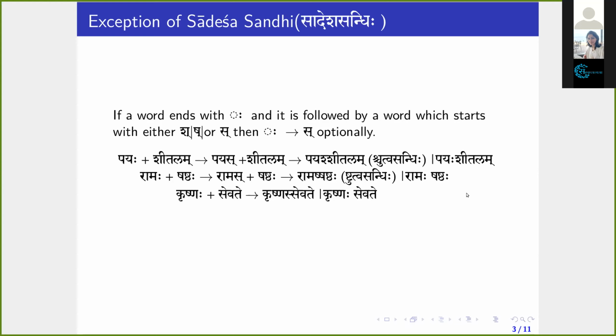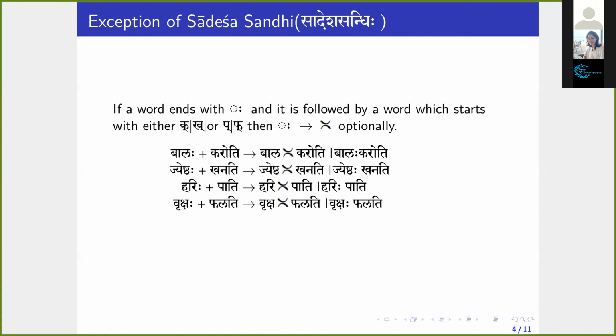So this is the exception of Sakaradesha Sandhi. And yeah, there is another exception. If a word ends with visarga and it is followed by a word which starts with either ka or kha, or pa or pha, then visarga changes to this sign, which we represent as Jihvamuliya or Upadhmaniya. I will explain what that is.